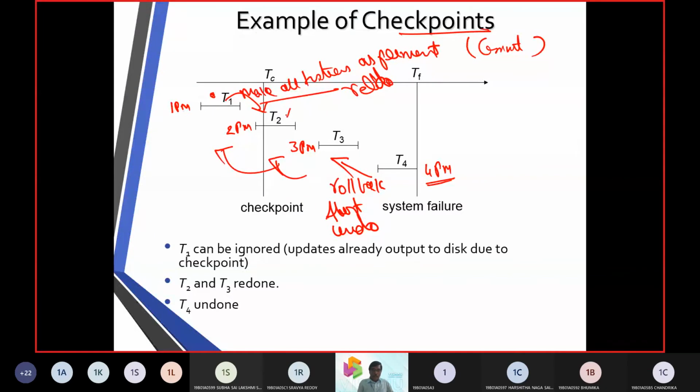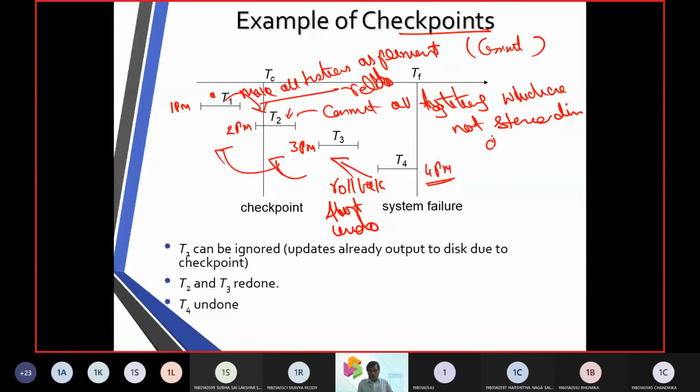Now again you came to a state called T2, and at T2 you again commit all transactions which are not stored in the database as stable storage.